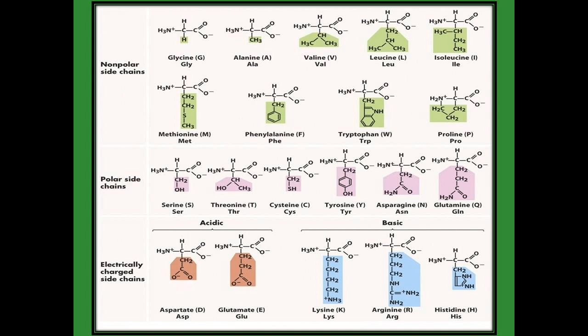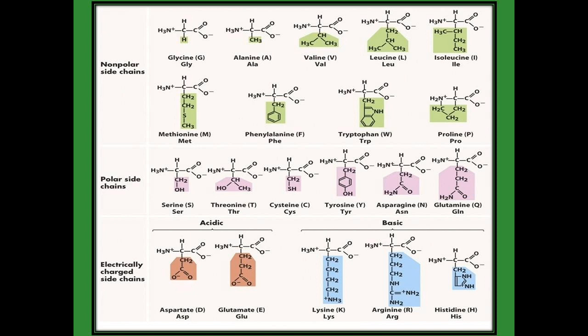Next, tryptophan, symbol W, instead of R, indole ring as a side chain, that is tryptophan. Three letter code is TRP. The next one, proline. Proline, it contains 3 carbon as a cyclic one, symbol P, and three letter code is PRO. The next one, polar side chain, instead of R, that CH2OH is added, means it is called as serine, symbol S, and three letter code SER.